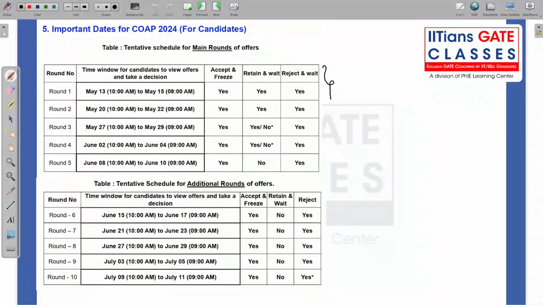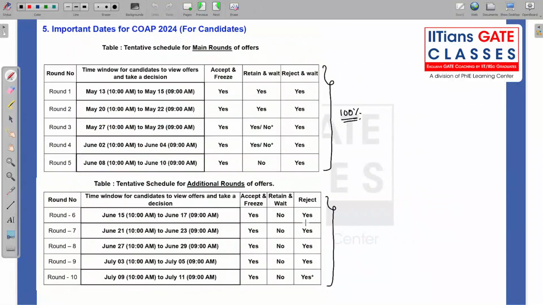So in detail, we are going to discuss these 3 options. Wait for a while, I will be discussing that. But you should know that these 5 rounds are going to happen 100%. Okay, there is surety that all these 5 rounds will take place. But these additional 5 rounds, these might take place or they might not take place. Okay, you need to understand this. So these are based on the availability of the seats. These rounds might happen or might not happen. Okay, so remember this. Later on I am going to explain the 3 options that we have in all the rounds.